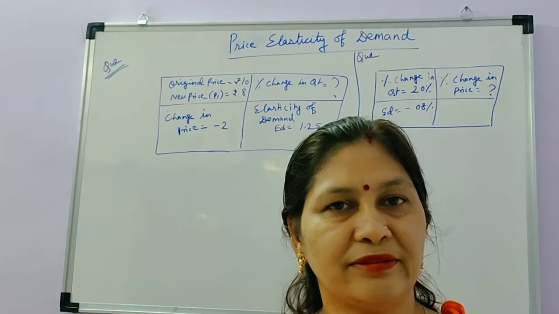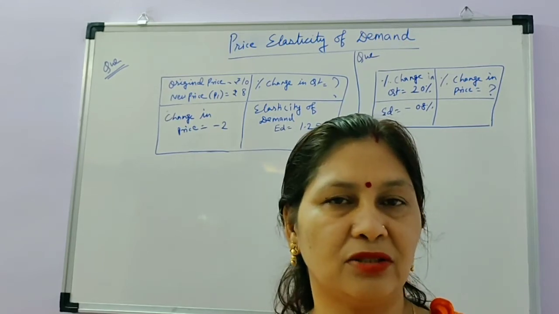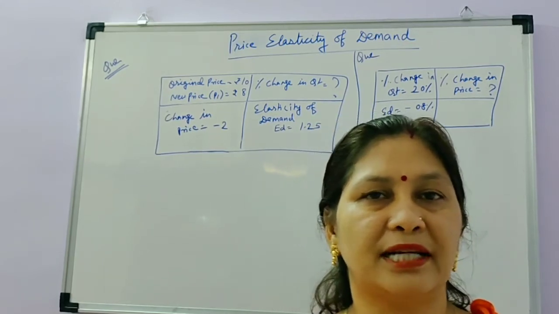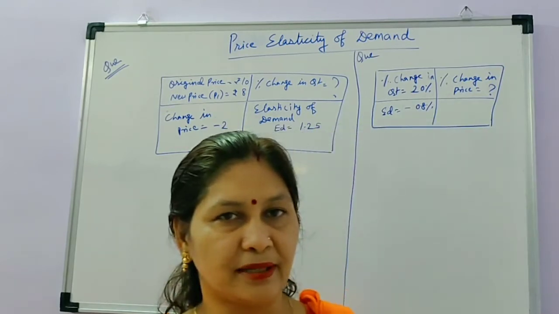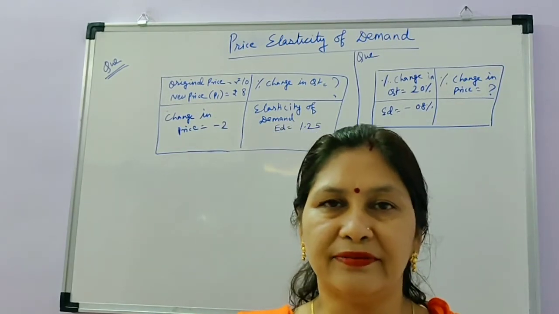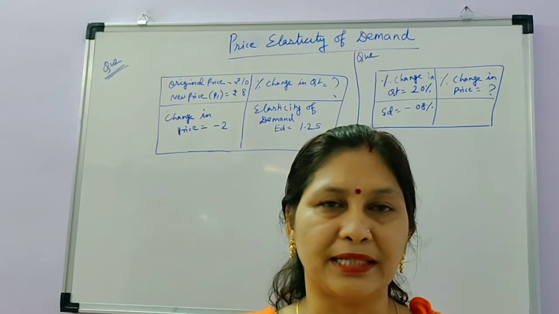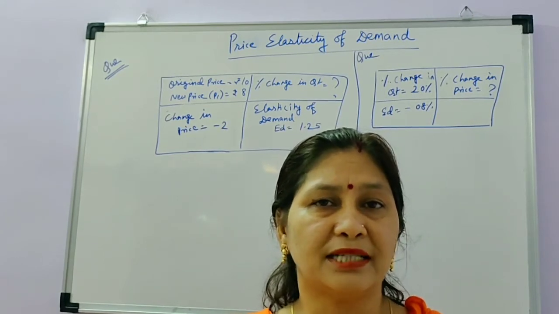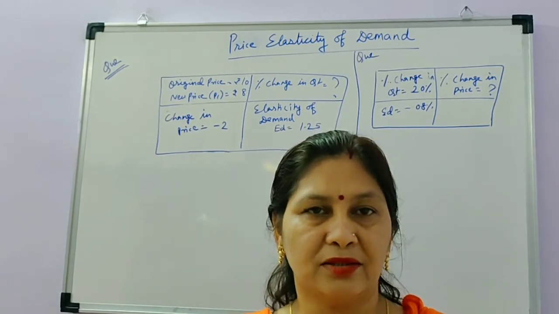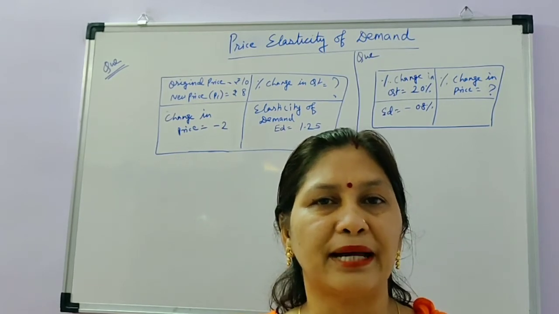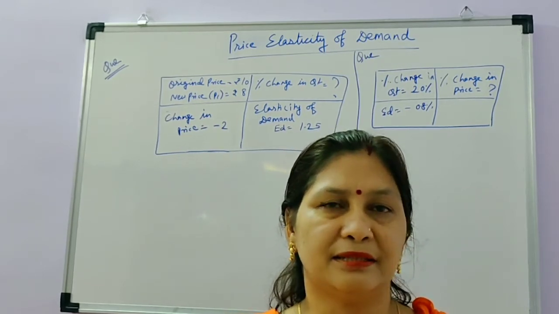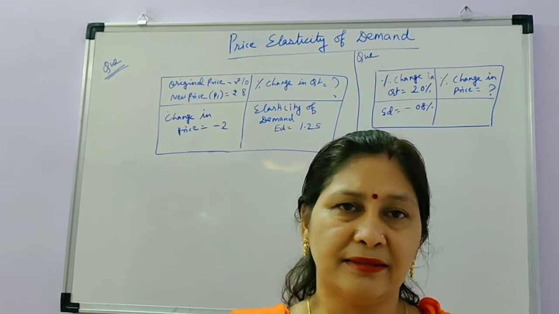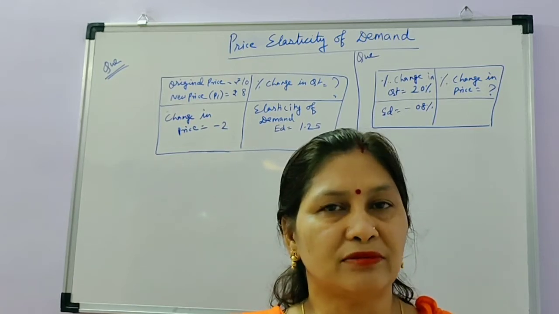Price elasticity of demand you studied in the previous class also, and in that chapter you studied what price elasticity of demand is and what the different types of elasticity of demand are, that is price elasticity, cross elasticity and income elasticity. So in this chapter you are studying the price elasticity of demand, that is, demand can change because of a change in the own price of the commodity.